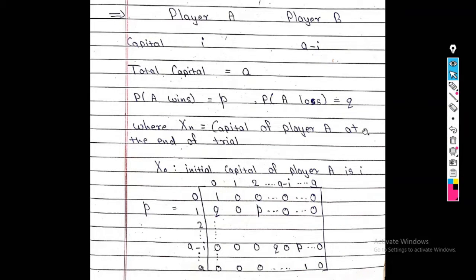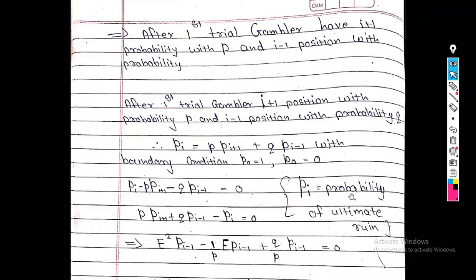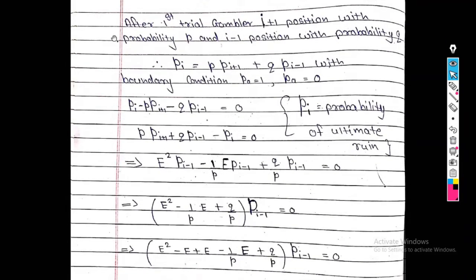So how to find it? See, after the first trial, the gambler has I plus 1 position with probability P and I minus 1 position with probability Q. Now the gambler is at position I. If he moves from position I to I plus 1, that probability is P. If he moves from position I to I minus 1, that is in reverse order, the probability is Q. So see, this is my equation.